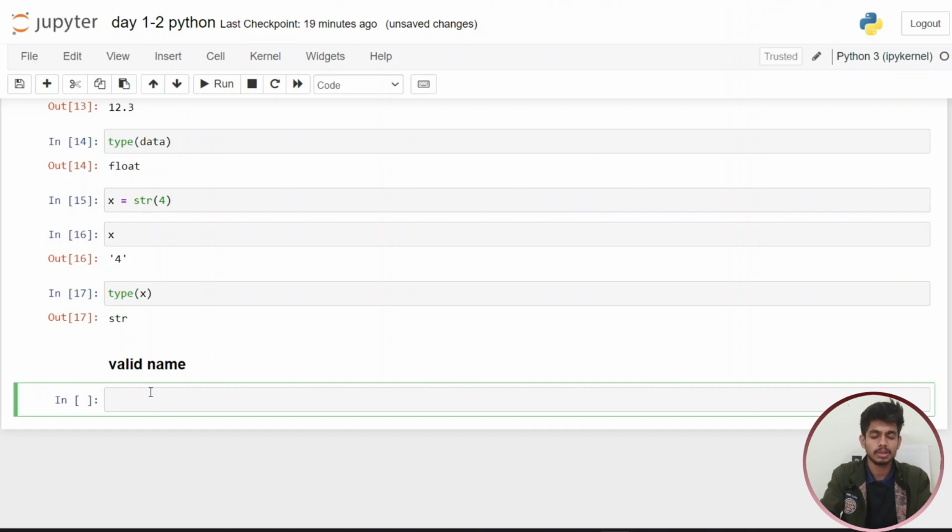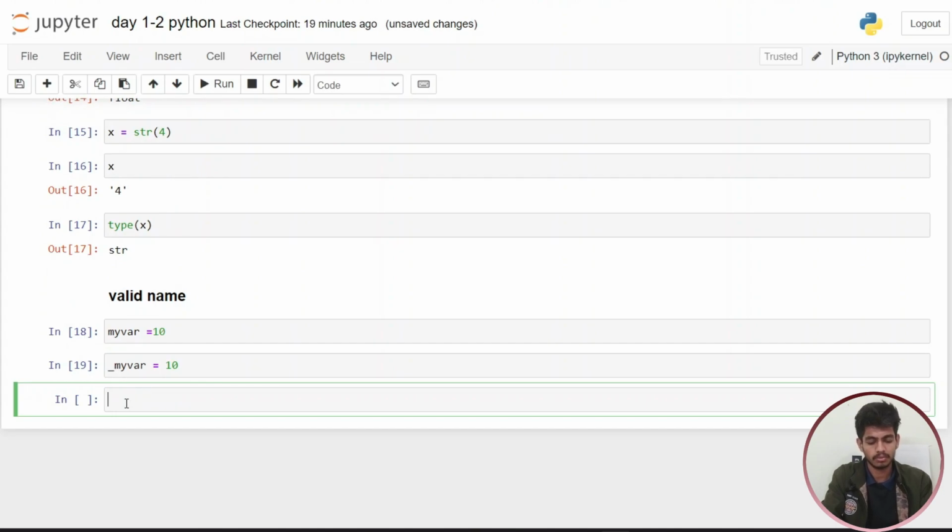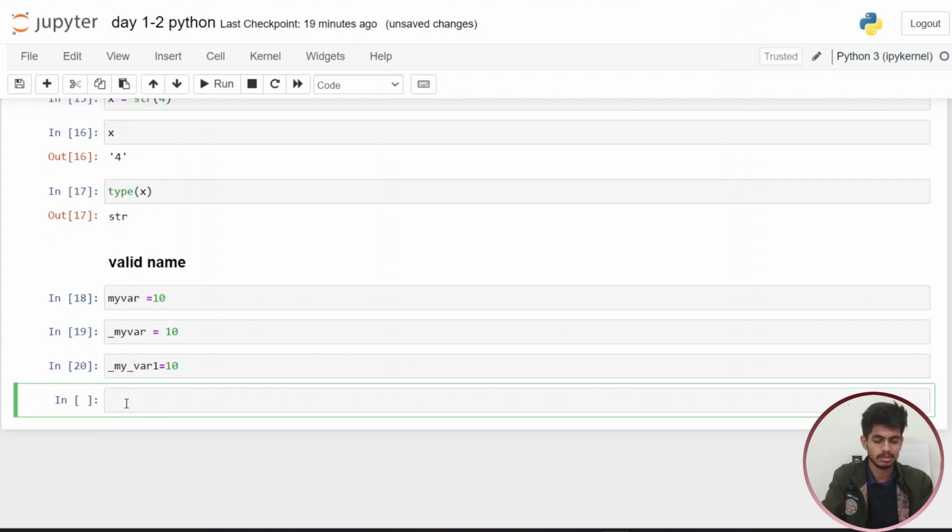Valid variable names: we are creating a variable name myvar. This is a valid variable name because we are using normal letters or words in declaring the variable. Also, we can use underscore first, and then myvar. This is also a valid variable. If you also use my, underscore, var, and pass our value in it, this is also a valid variable.